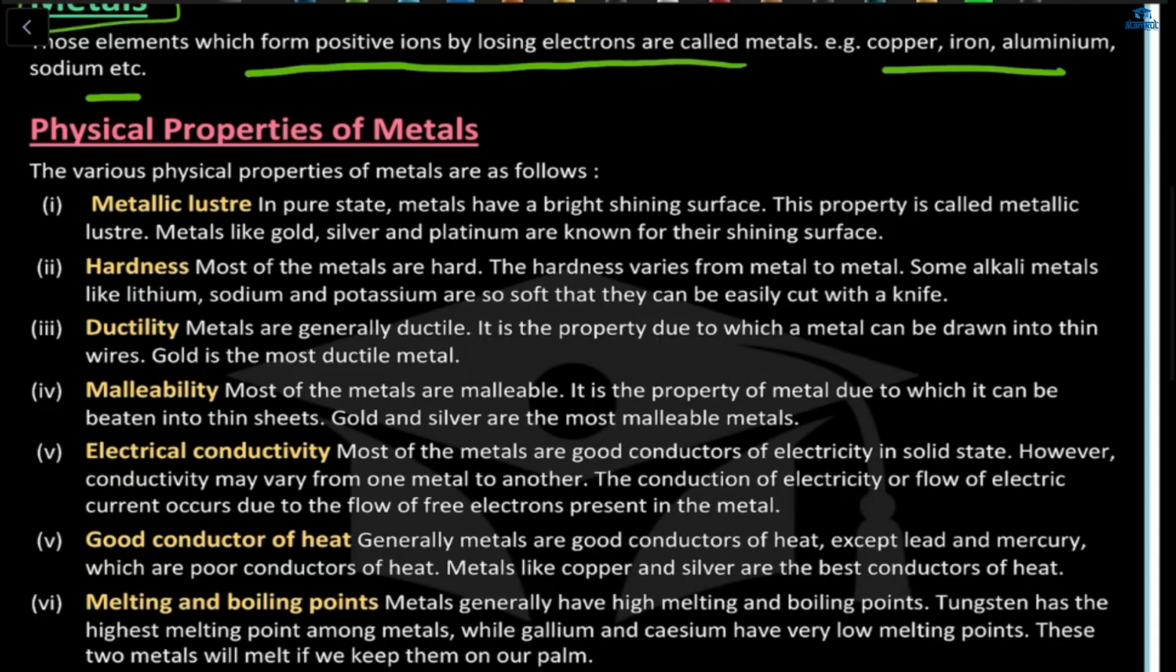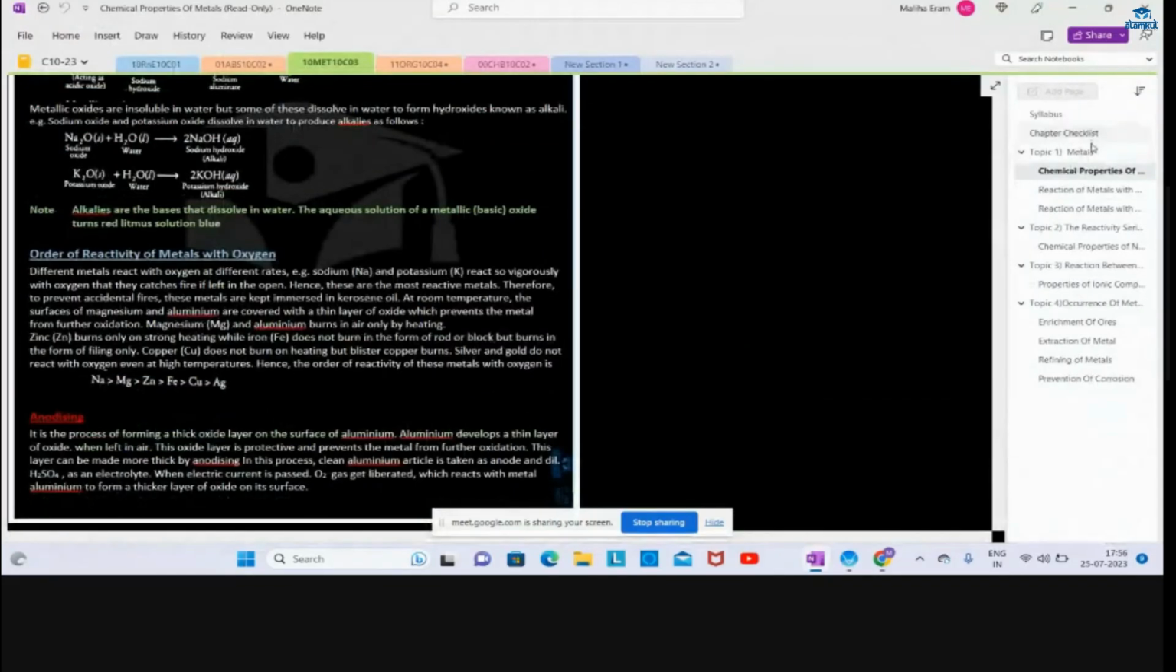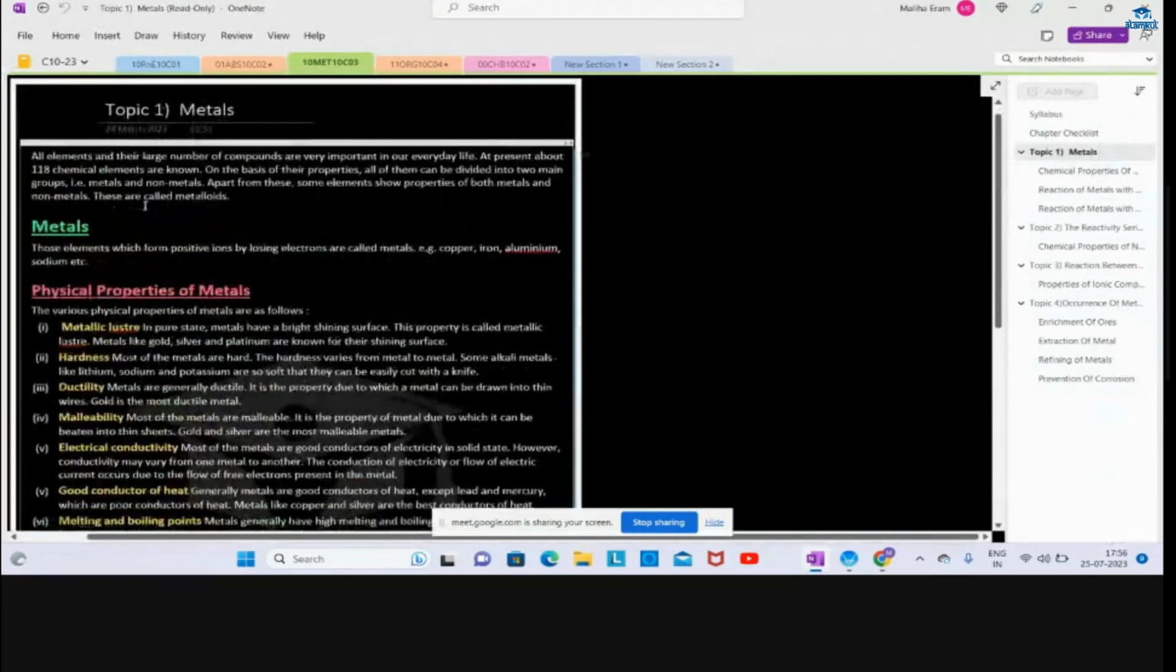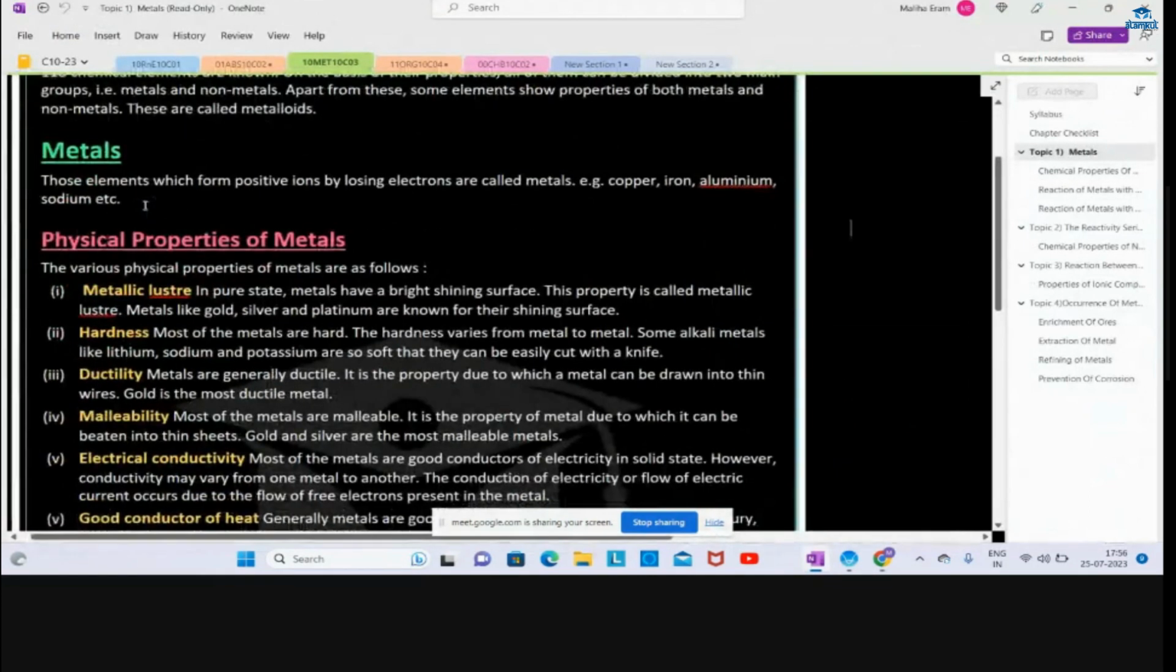Second physical property is hardness. It means metals are very hard, right? But in chemistry, there are three exceptions. For example, lithium, sodium, and potassium. These metals are very soft and we can easily cut these metals with a knife. Okay? So now, what are the physical properties of a metal? Luster, metallic luster, and hardness, right?